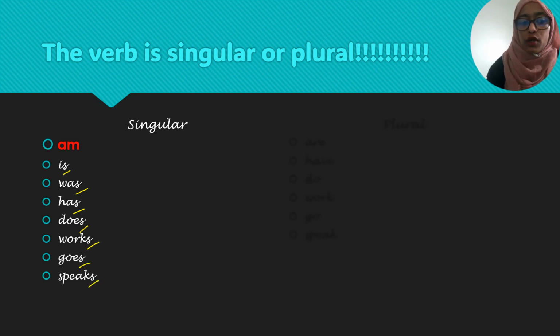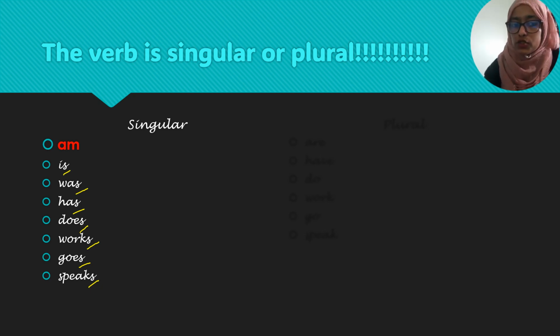Whatever it is, helping verb or action verbs, I mean the main verbs, if we are using any one of them for a singular subject, it has to be singular when you are putting an s at the end. Is has s, was has s, has s, does also has s. Works, goes, jumps, writes, talks, all of them have s if you want to use them with the singular subject.